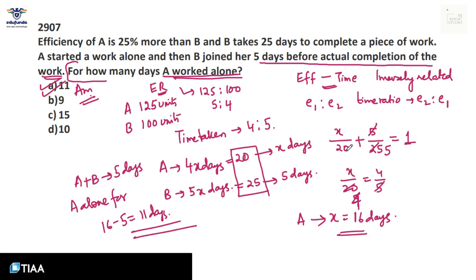We have taken the work done fraction format and calculated it. And please focus on the question asked. The question asked is tricky. They are not asking how long A worked for. They are just asking for how long A worked alone. If one of the options given instead of 15 is 16, please beware. Don't be in a hurry and mark 16. The answer will be 11 days.